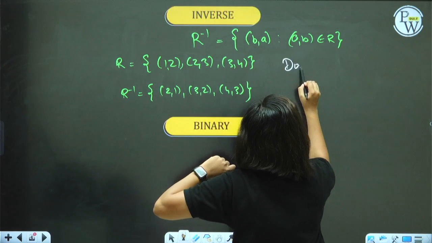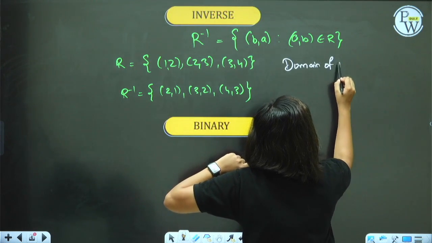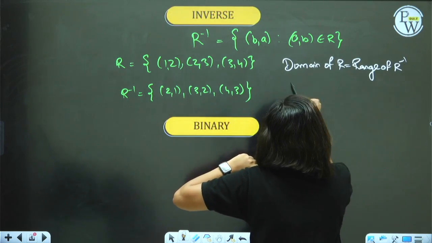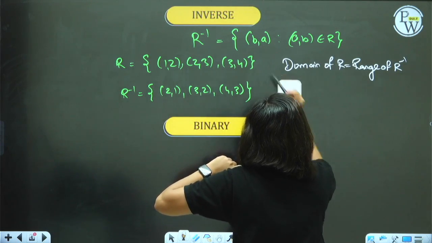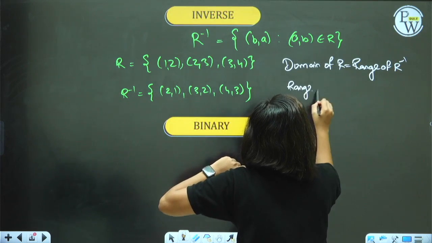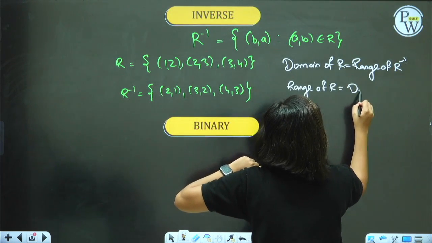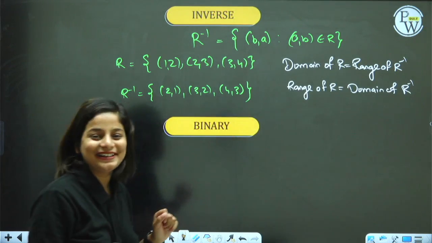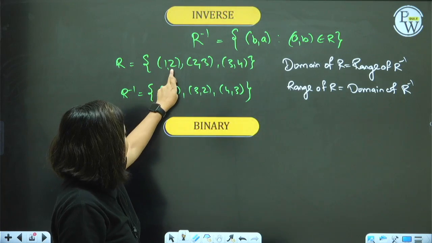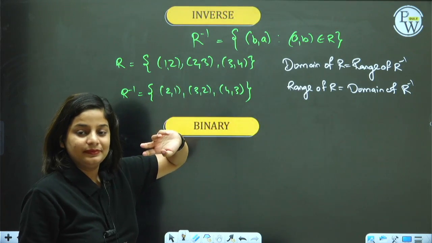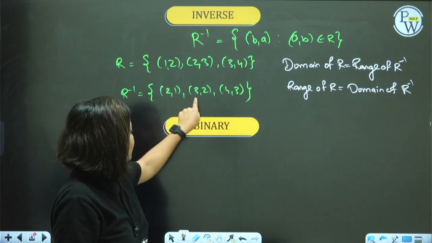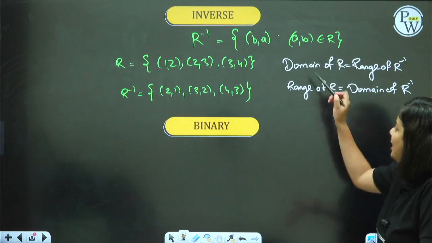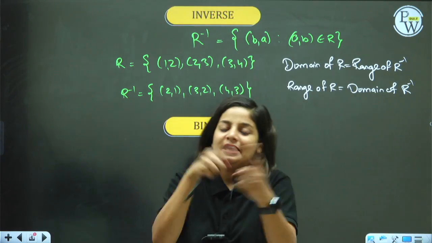I'll write it here. Check for yourself. Domain of R is equal to range of R inverse, and range of R is equal to domain of R inverse. What is the range of R? 2, 3, 4. Is it the domain of R inverse? 2, 3, 4? Yes. Domain means you will check the first element, range means the second element. The domain and range interchange while calculating the inverse.